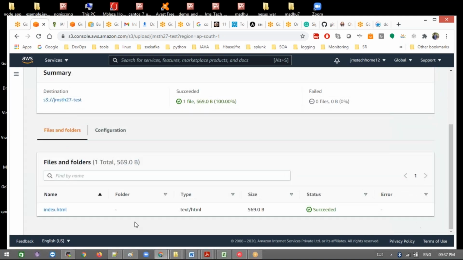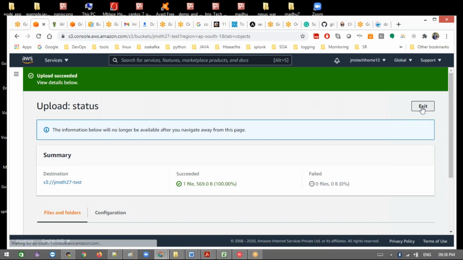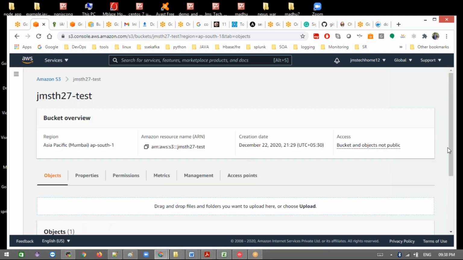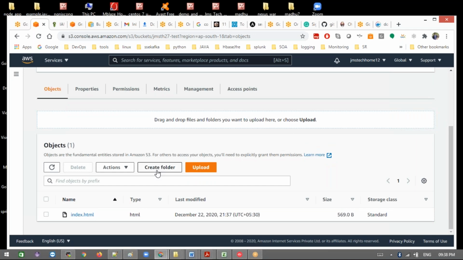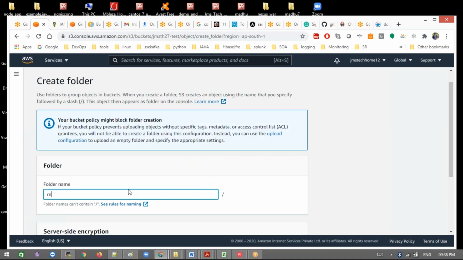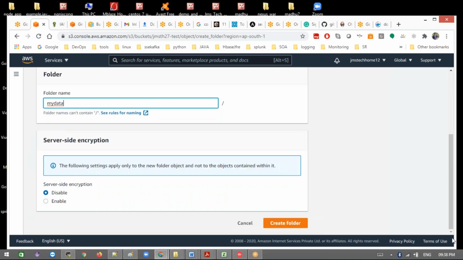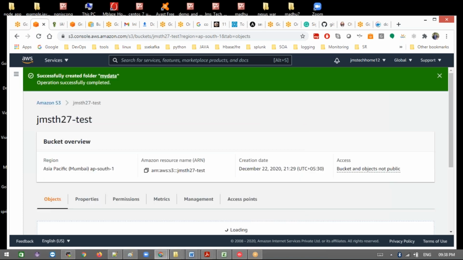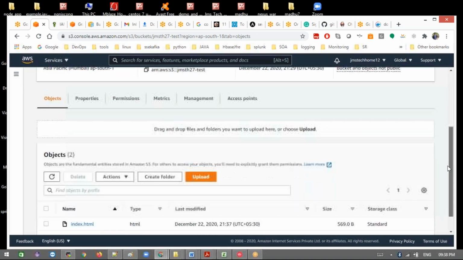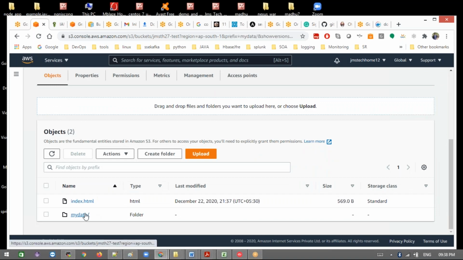See this, the index.html file we have created. If you want, you can go back here and create a directory. Let me create one. You can create a new folder here, like My Data. Then the server-side encryption setting: let me disable this. Okay, that's done. Now you can go back here.